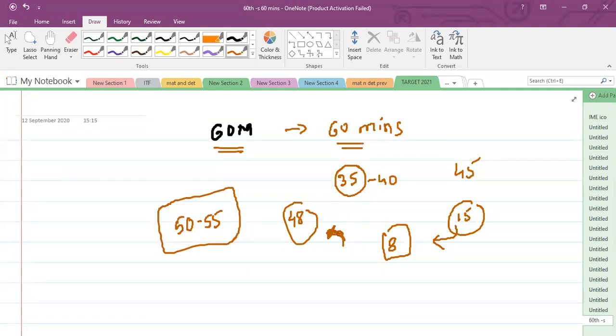It may be time consuming. It will be time consuming for every student, not only for you. Because in some years, 50 marks will be the highest. So the paper may be lengthy.